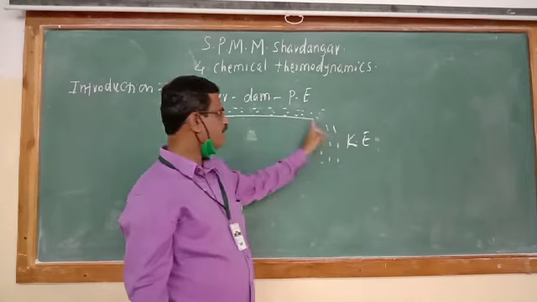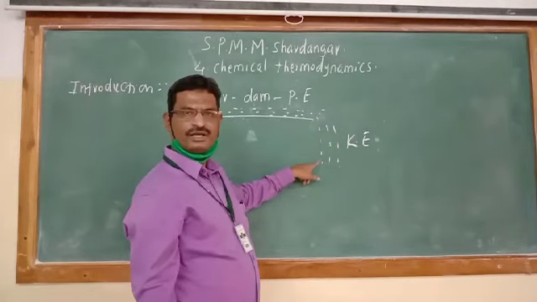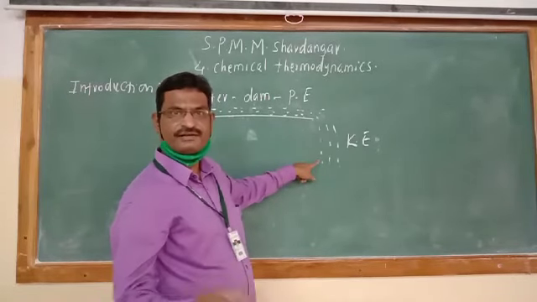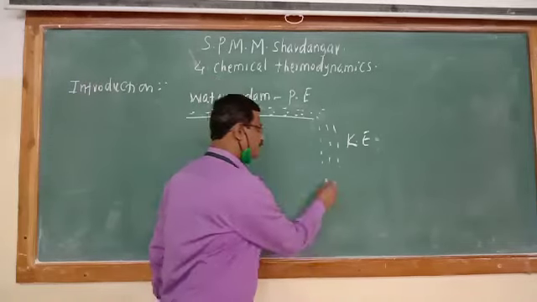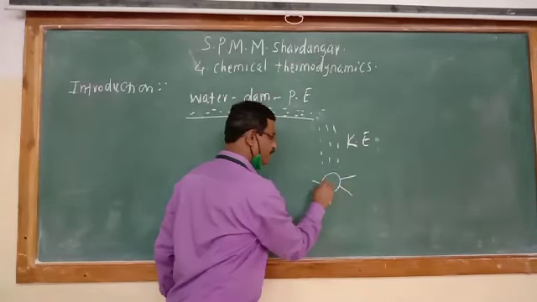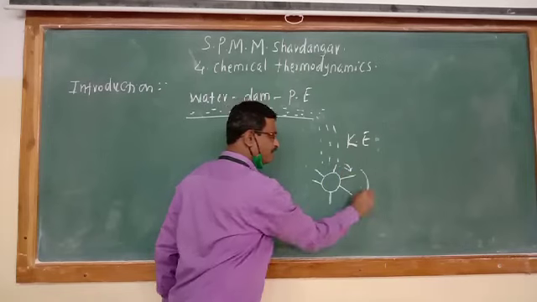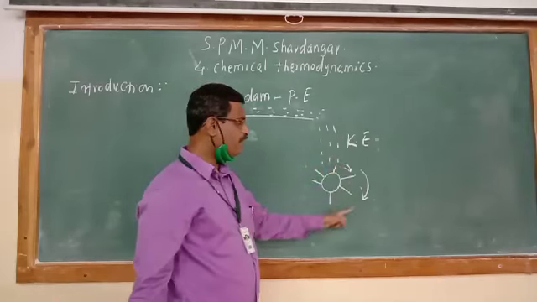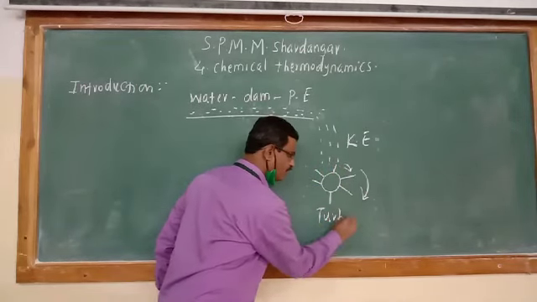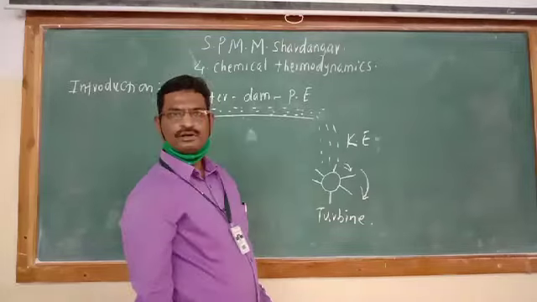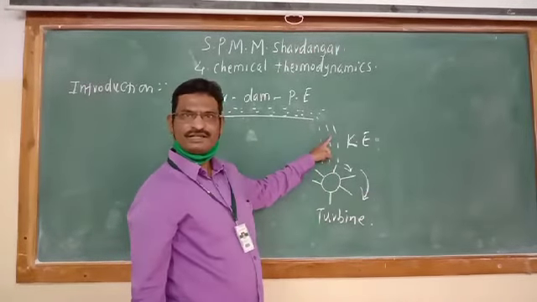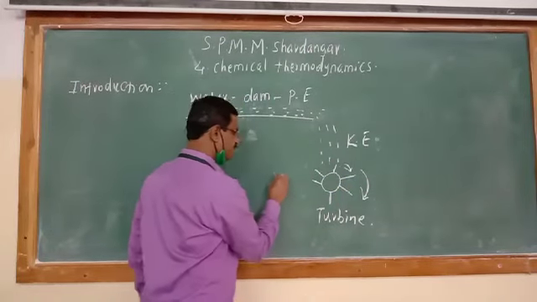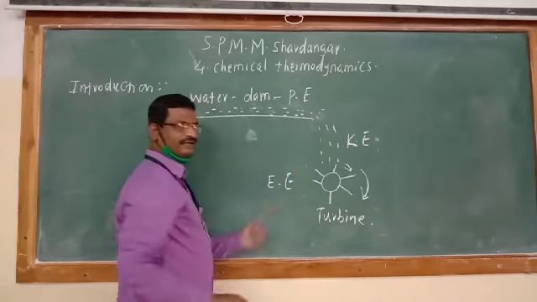And if this kinetic energy of the water is used to drive the turbine, to rotate the turbine, suppose here is the wheel of turbine, if it is moved, kinetic energy of water is used to drive this turbine. At that time, kinetic energy is converted into electric energy.